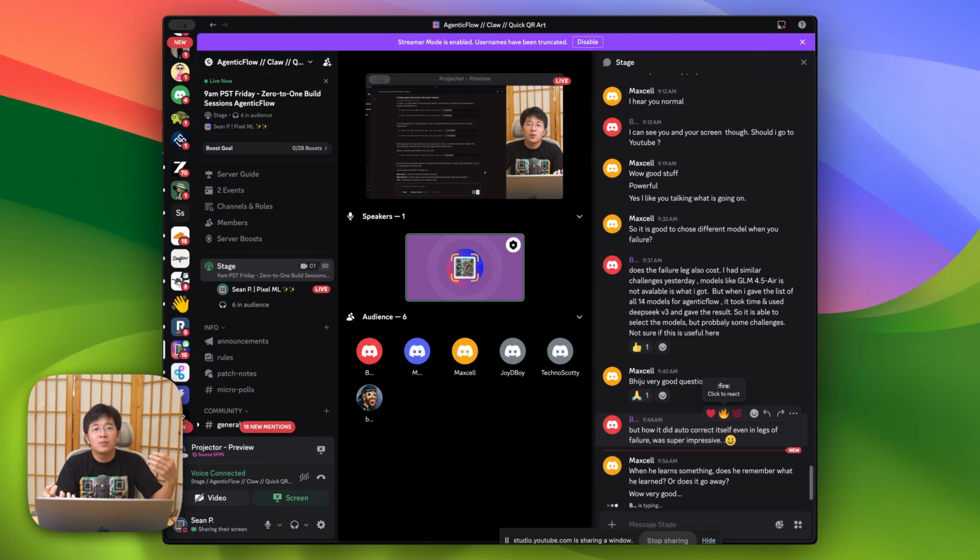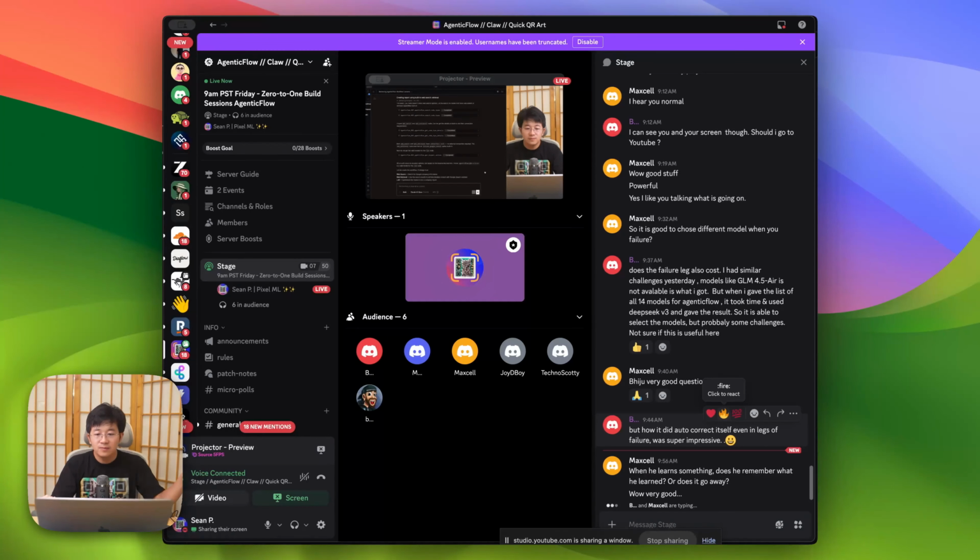Because I think the problem right now with ChatGPT is that every time I need it to do something, I spend so much time steering its behavior. I even keep a prompt in my notes so that I can copy and paste it. But with Ishi, you don't need that, because everything is in your computer. As long as you can open that folder and say, hey, read everything in this folder, do the task following the SOP, following the format of the template that I already defined for you, it is much more efficient.